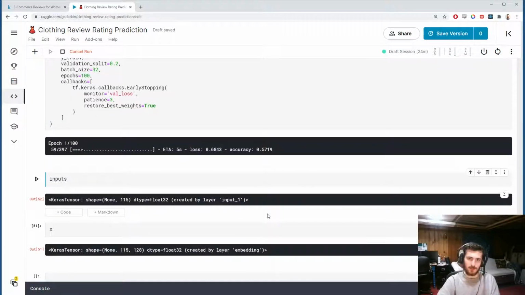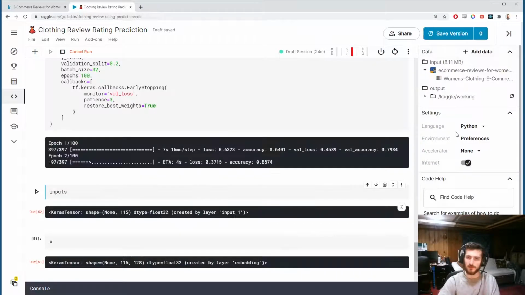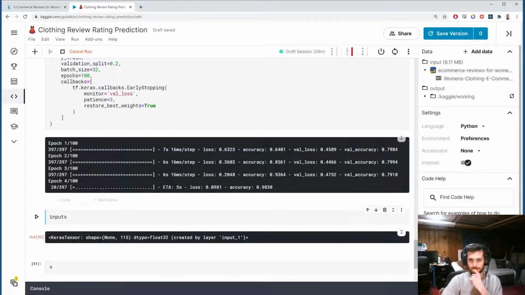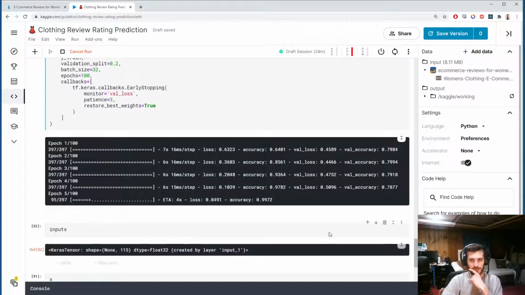Okay. Now, actually, let me enable GPU acceleration. It's not so important for what we're doing now, but what we do next is very important for. I'll do it in a second, actually. Okay, so it looks like the loss might be going up now. So, yeah, it's going back up. This was our best epoch, so the early stopping should kick in here. Yeah, and restore the weights from this epoch.